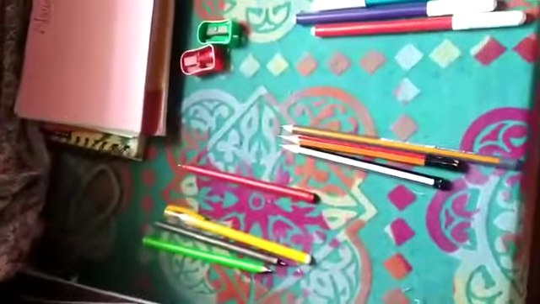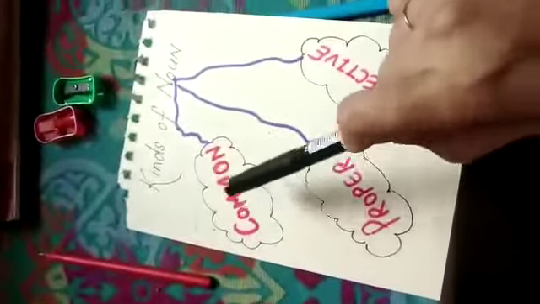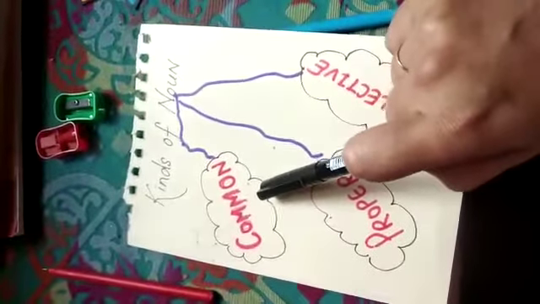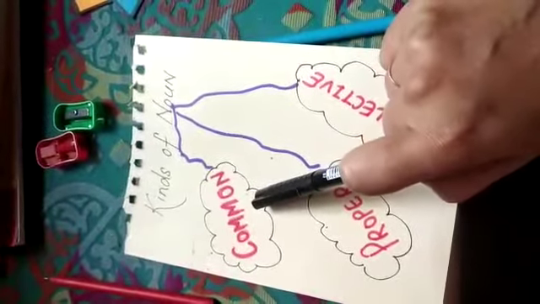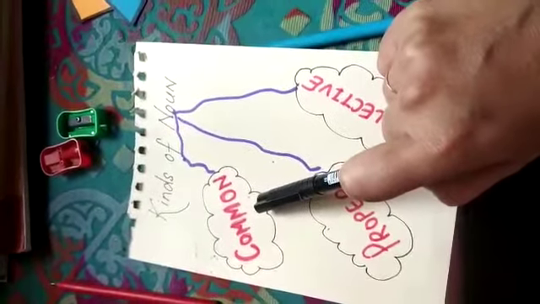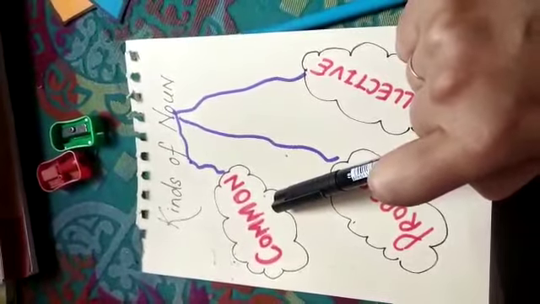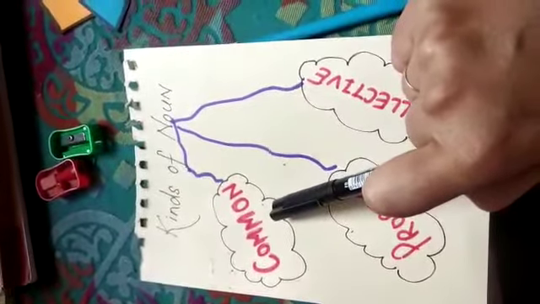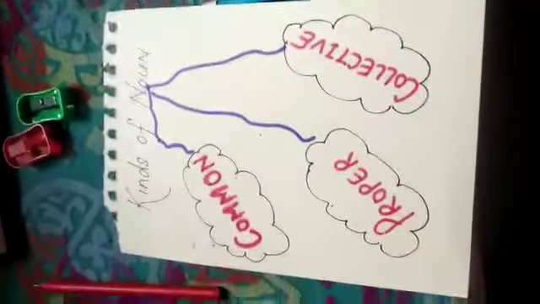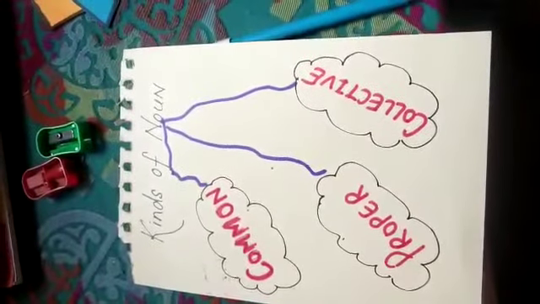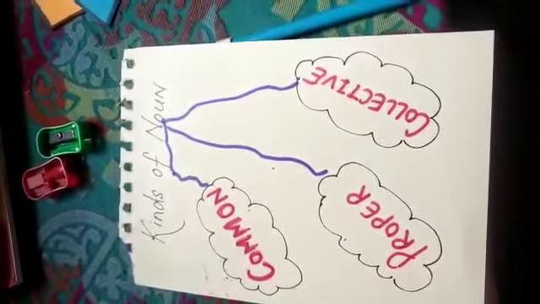So, this is one of the kinds of noun, that is common. Common means the name which we have commonly given to all the objects. So, about this we will deal in the next video. Till then, you have a practice of it. That's all.